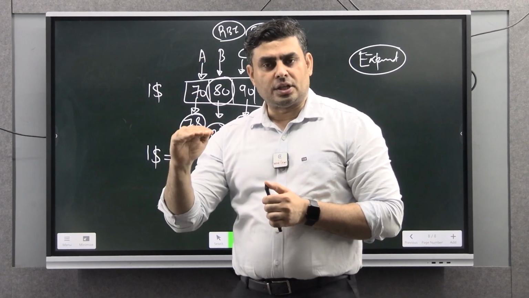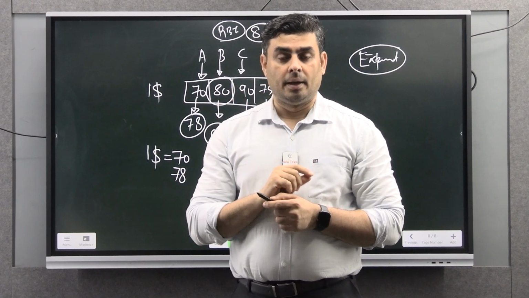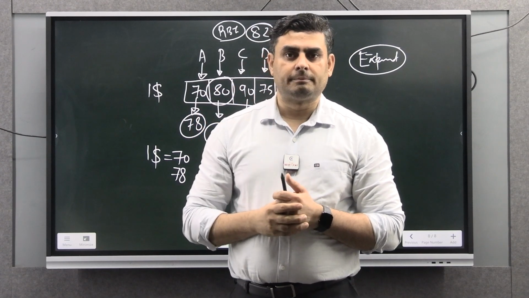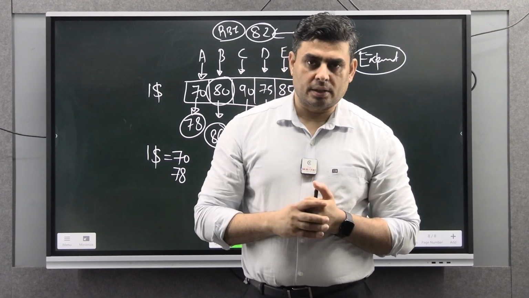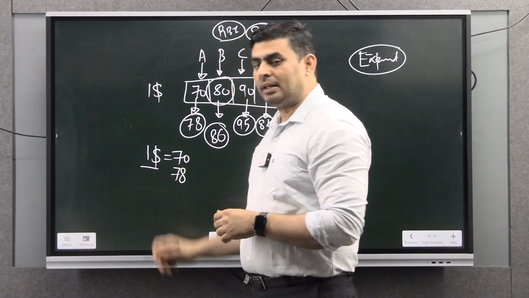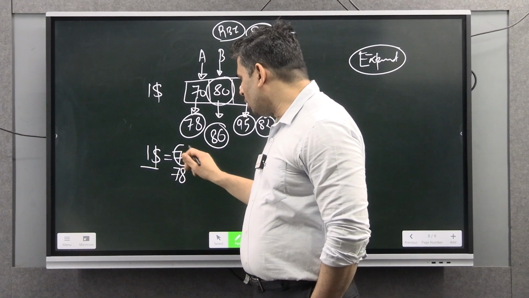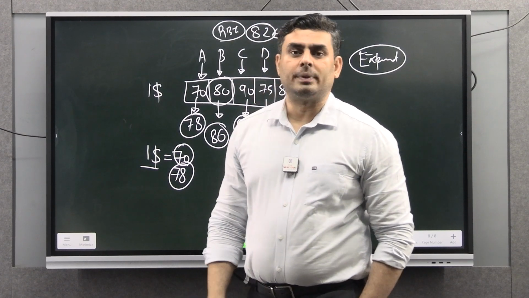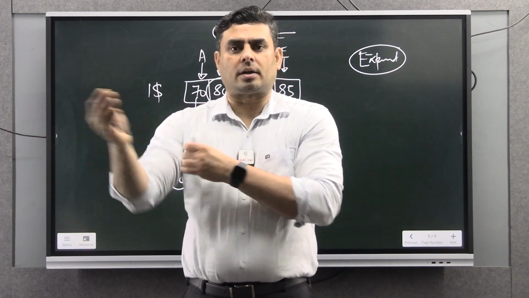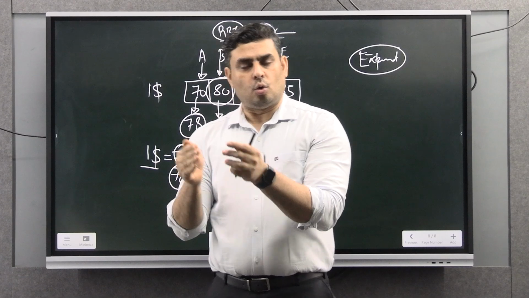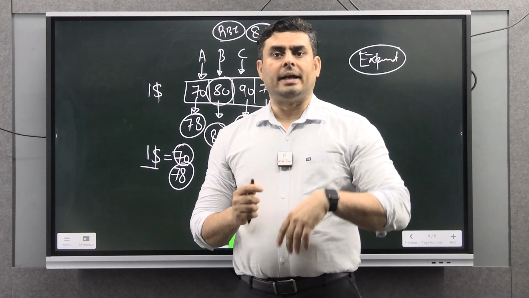Fine. So depreciation in the rupee will make exports more competitive, a positive side. But imports become what? More costly. Imports become costly, but exports become more competitive in nature. Fine. Why? Because earlier when you were selling a product in the international market, you were getting how much? $1 means you were getting 70 rupees. But now you will get how much? 78 rupees. So what experts believe is that the strict control over the rupee by RBI has missed the opportunity in the exports.